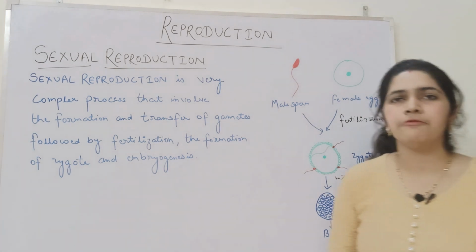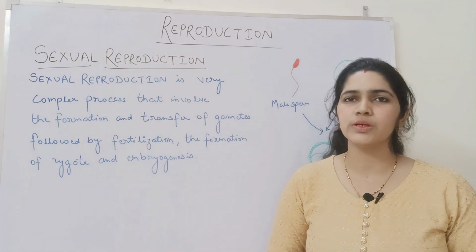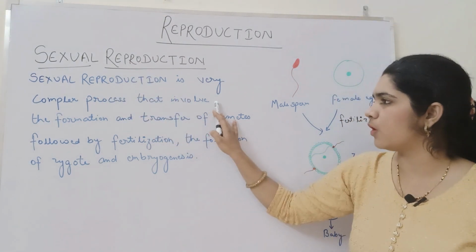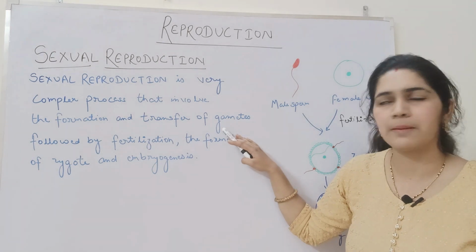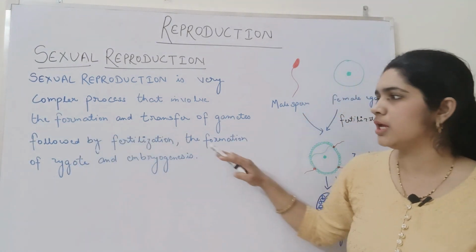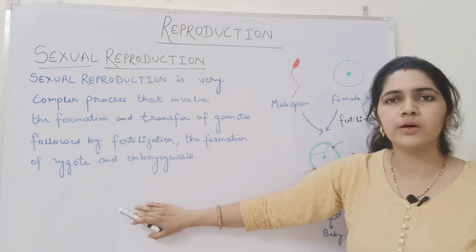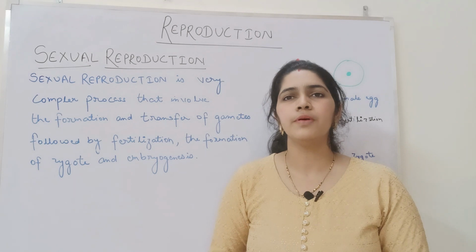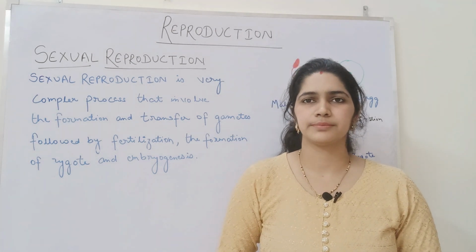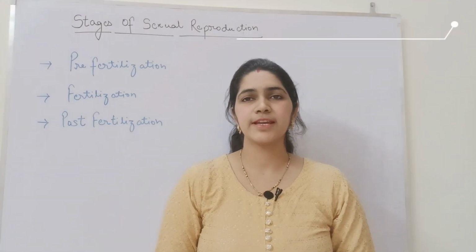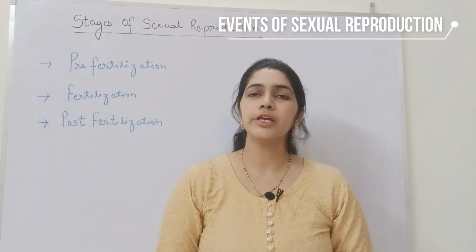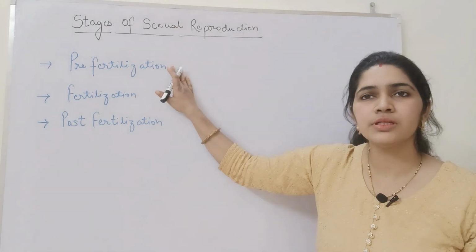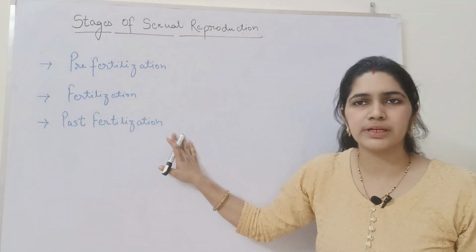Now let's have a look at the statement of sexual reproduction. Sexual reproduction is a very complex process that involves the formation and transfer of gametes followed by fertilization, the formation of zygote and embryogenesis. Now let us try to understand the events of sexual reproduction. The process of sexual reproduction is divided into three stages, namely pre-fertilization, fertilization and post-fertilization.